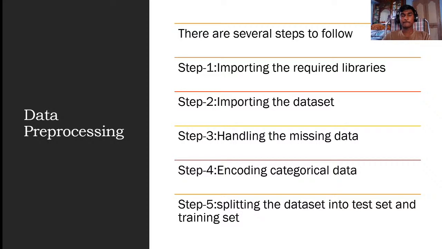In machine learning, the data will be in the form of vectors or numbers, binary form. Strings cannot be executed much faster in machine learning, or in Python also. And step five, we have to split the dataset into test set and training set. We will see this in action.